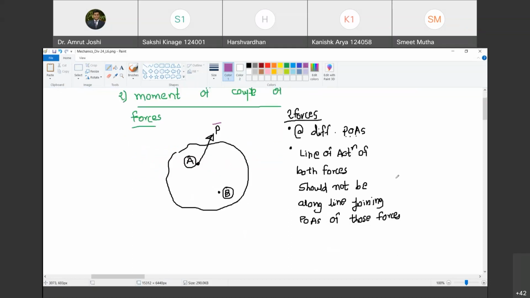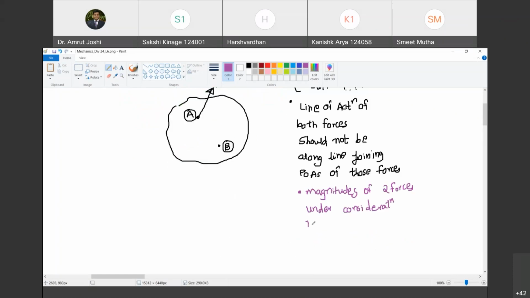There is one more condition, that magnitudes of two forces under consideration must be equal.